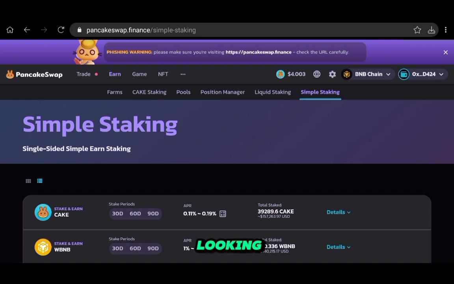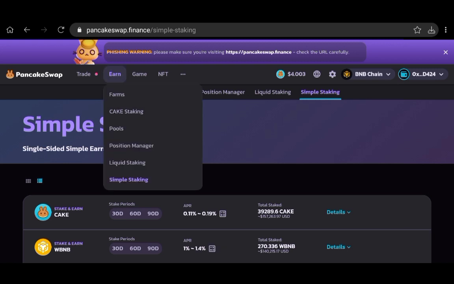If you are looking to provide liquidity, I think that option plays really well with the Cake staking. So those two options match really well, and you can boost your rewards from providing liquidity substantially. So these are the ways that PancakeSwap can help you to earn more Cake, and while you are holding, waiting for that pump in price, you can grow your bag just like so.